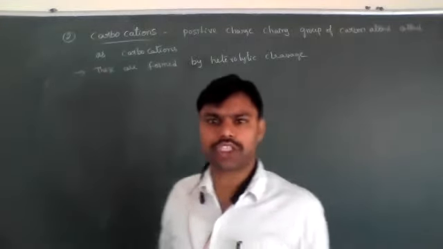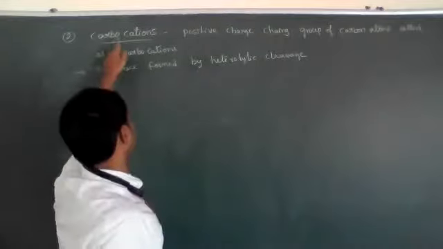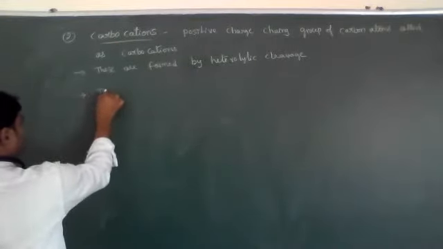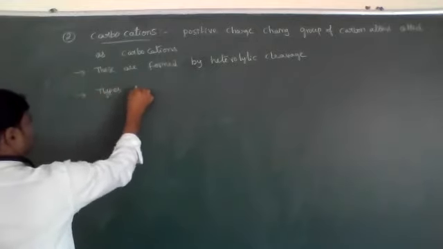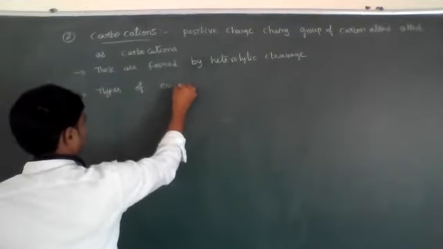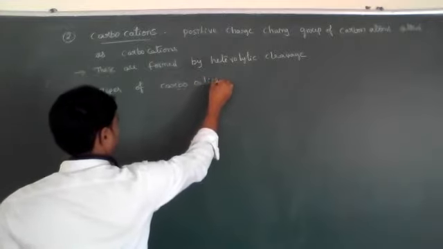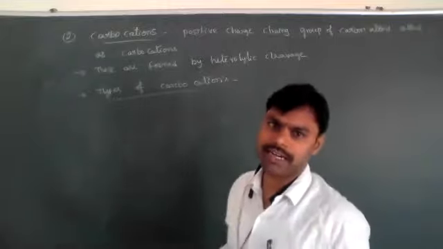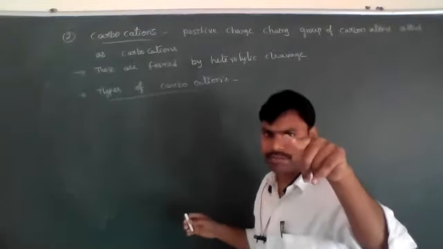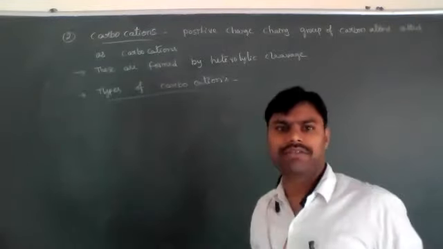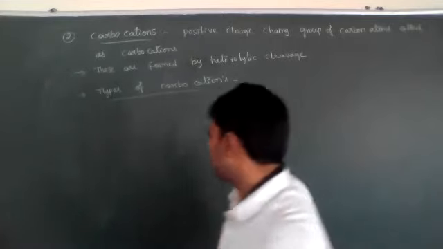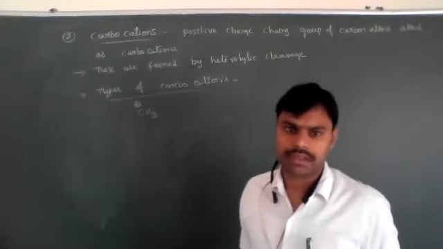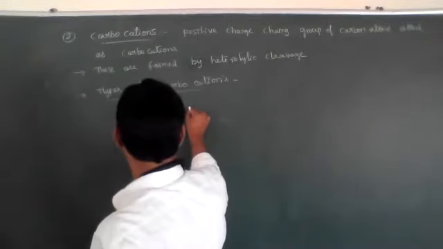If the carbon having positive charge is present, those groups are called carbocations. See examples, generally types of carbocations. As we discussed types of carbon free radicals, in the same way, where positive charge is present, we call them carbocations. For example, CH3 plus is the methyl carbocation.